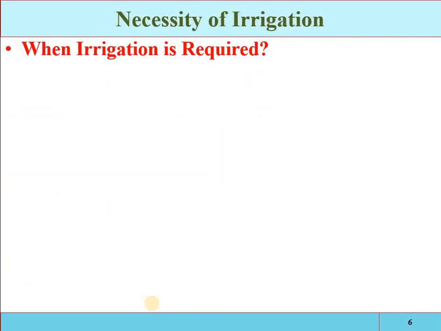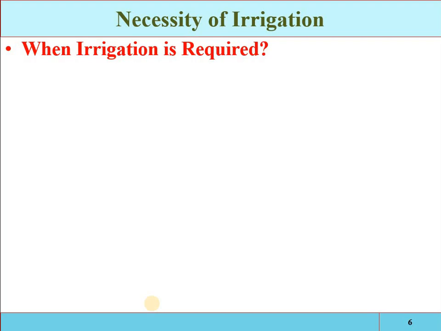Necessity of irrigation. When irrigation is required, that is the most important thing. Why is irrigation required, why are we providing irrigation, what is the necessity? First, in order to get the maximum yield, it is essential to supply the optimum quantity of water, and you have to maintain the correct timing of water. This is possible only through a systematic irrigation system.